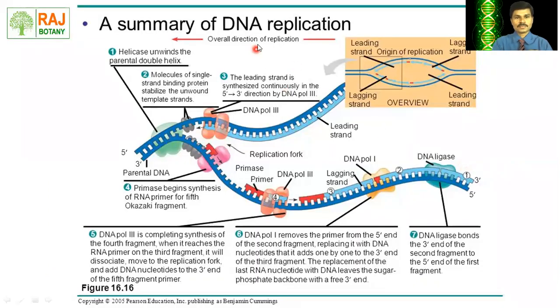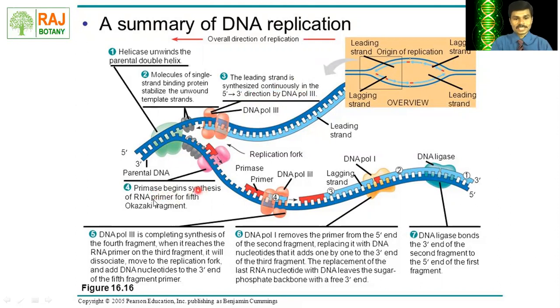Let's see the summary of DNA replication. Firstly, the helicase enzyme unwinds the parental double helix. Here is the helicase enzyme that unwinds the double helix. Then the single stranded binding proteins stabilize the unwound template strand. Then the leading strand is synthesized continuously in the 5' to 3' direction by the DNA polymerase enzyme. This is the DNA polymerase enzyme that triggers the synthesis of the leading strand.